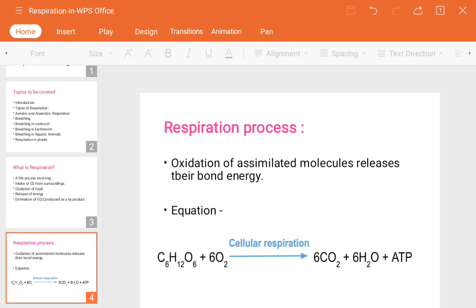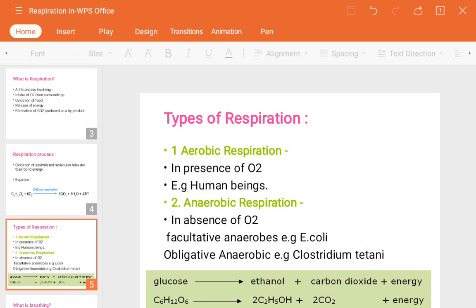So next, the main topic about respiration is divided in two ways, means respiration takes place in two ways. Why does it take place in two ways? There is one reason. The two respiration processes are aerobic and anaerobic. Whenever we take oxygen along with the food material, that kind of respiration is called aerobic respiration. The word aerobic always comes for oxygen-containing.